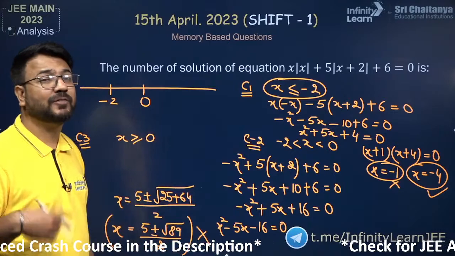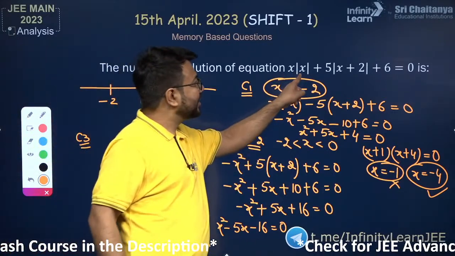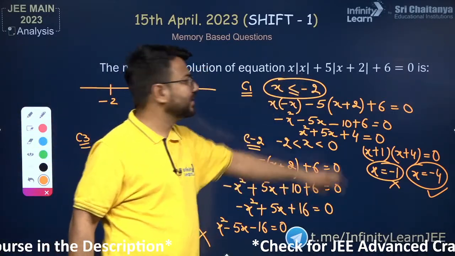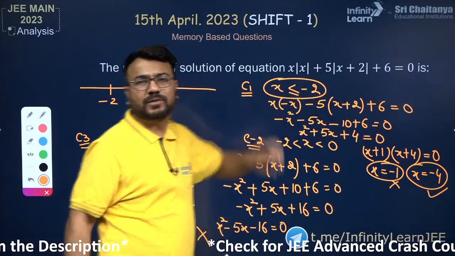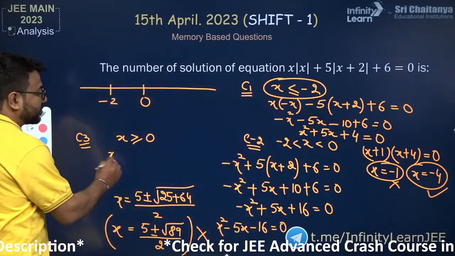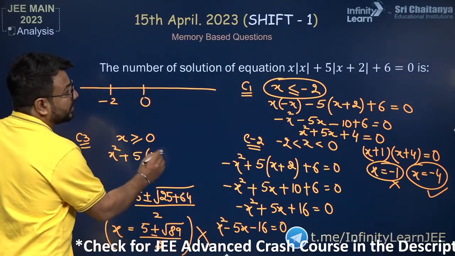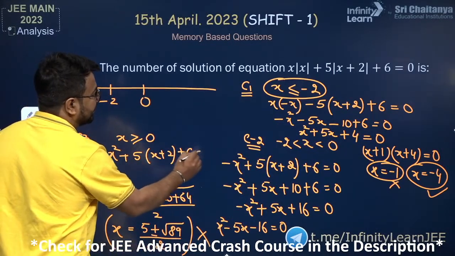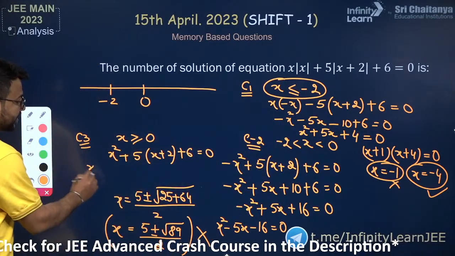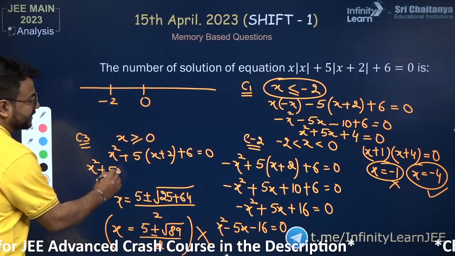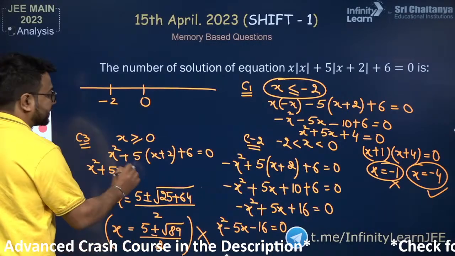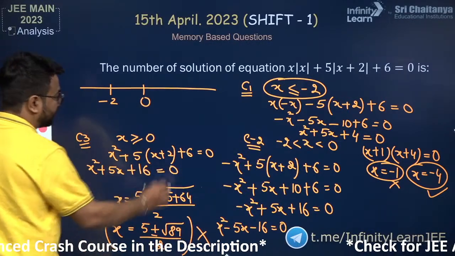Suppose I am keeping the value of x as 1. In that case, the quantity inside the first modulus will be positive, and the quantity inside the second modulus will also be positive. So I'll have x square, then 5 times (x plus 2), and then plus 6, and then it will be 0. So it is x square, then 5x, plus 10 plus 6. It will be plus 16, which is equal to 0.